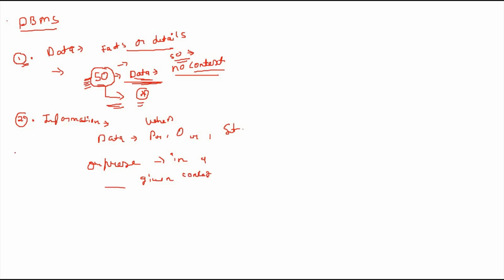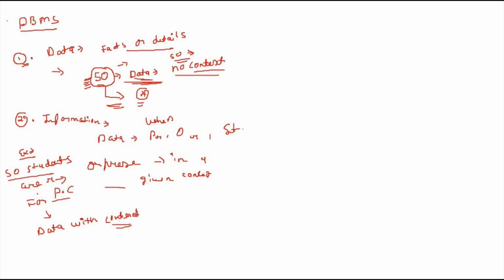One important point, let's take an example: 50 students are registered for Python class. This is data with context. This is information: 50 students are registered for Python classes.